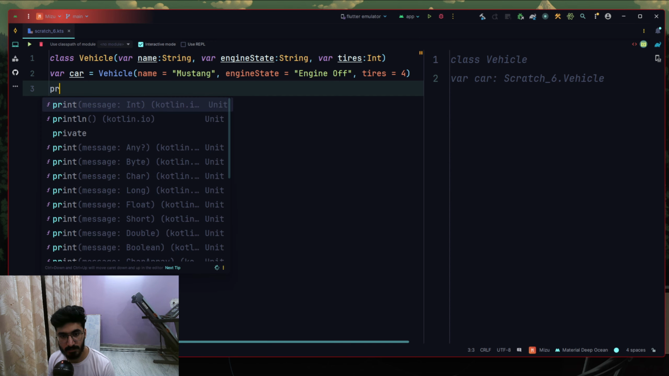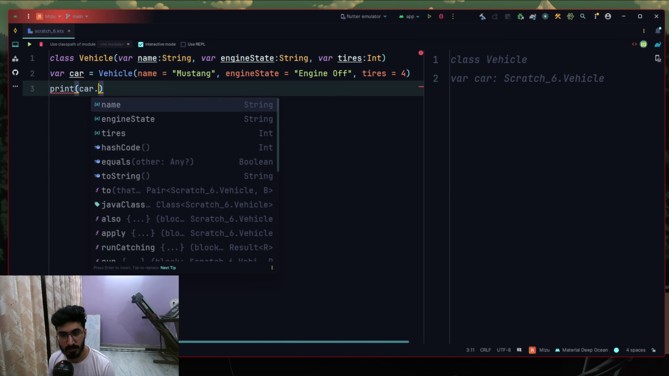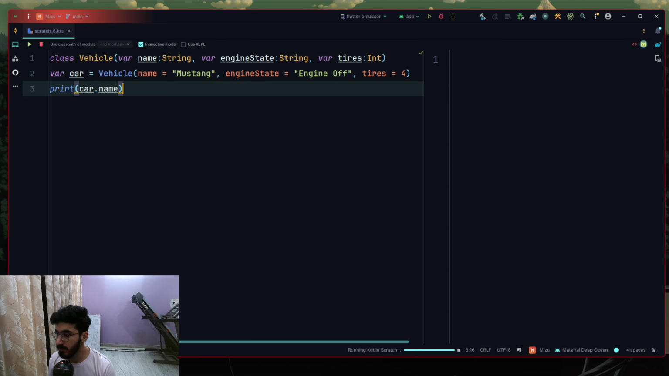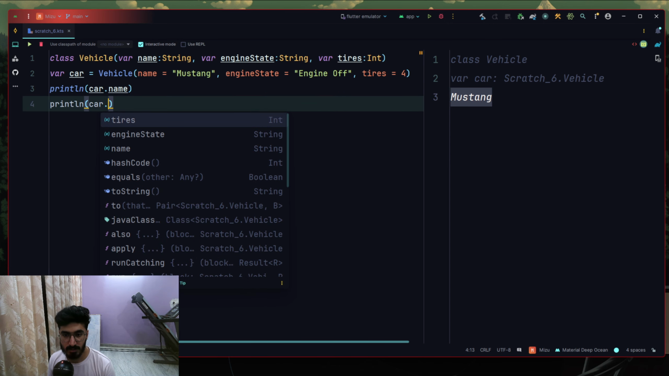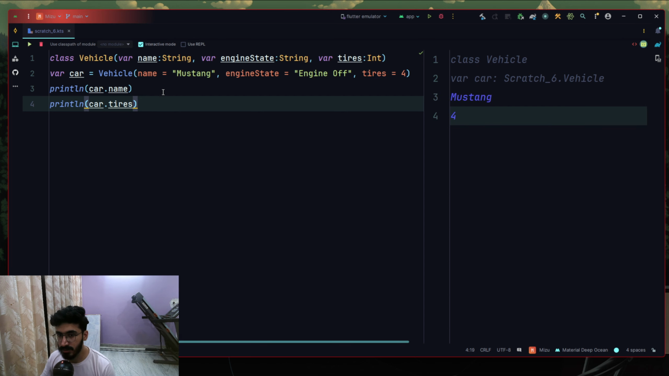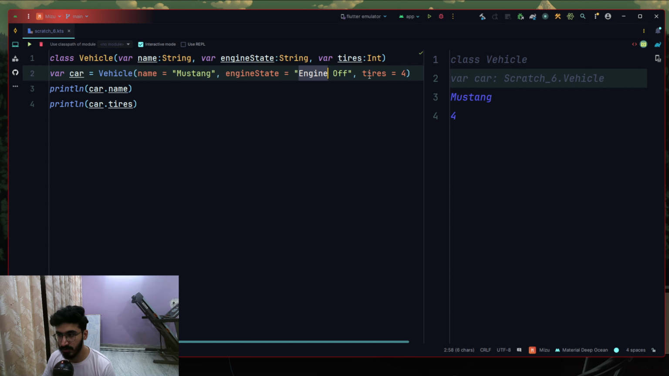Let's try to print it. What do we have here? It's some kind of Mustang. Okay, Mustang crash generated something. Let's not do that. Let's say println. Yeah, it will say Mustang directly. Car.name. Let's try to print one more thing. println car.tires. We can access the values of this particular object called Mustang, engine state of engine off and tires equal to 4. The car here is an object, a real world entity transferred into the software world.